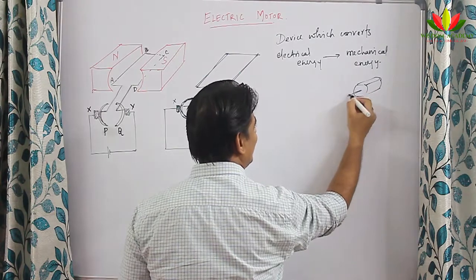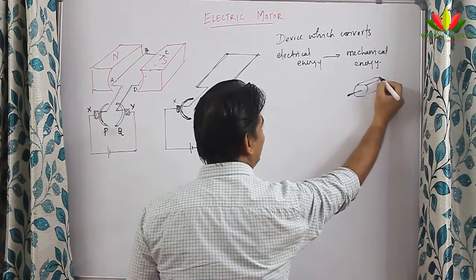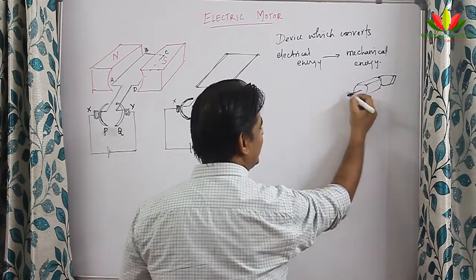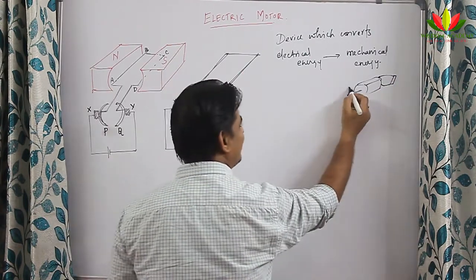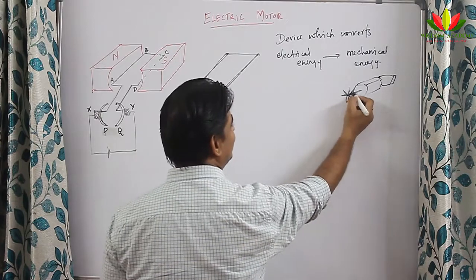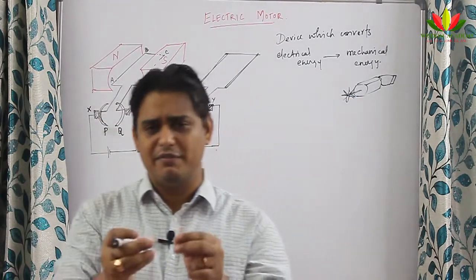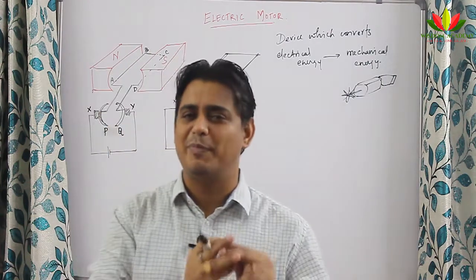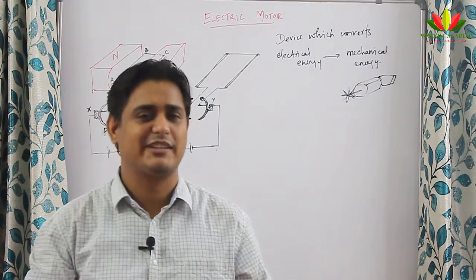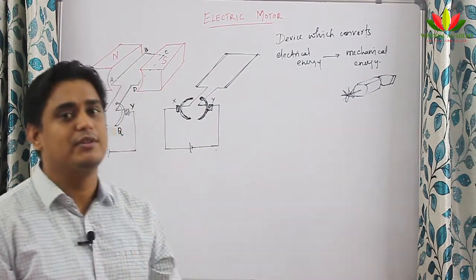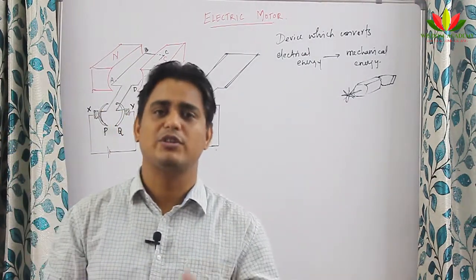And from here one small pin will come out and backside we will have two hooks. If we connect some battery to this, then we can see it starts rotating. In childhood we used to keep some fan or something on it. This was a very fascinating thing in our childhood. So everyone or most of you would have played with this electric motor at least once in their lifetime. So what is that motor, how it works, what is the principle of that, we are going to see today.